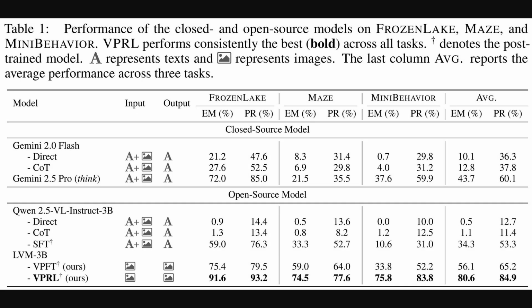Okay, Table 1 here really drives home the effectiveness of this approach. It shows performance across 3 different visual navigation tasks: frozen lake, maze, and mini behavior. We're looking at metrics like exact match, which is how often the model perfectly reaches the goal, and progress rate, which reflects how efficiently it makes good steps towards that goal. And you can see the VPRL model, using only images for both input and output, consistently outperforms other methods, including those relying on text, often by a significant margin.